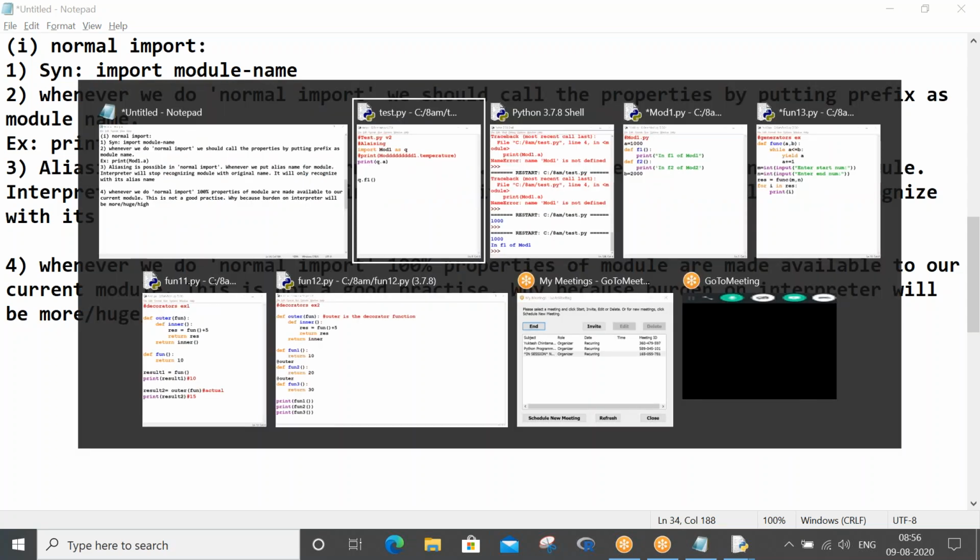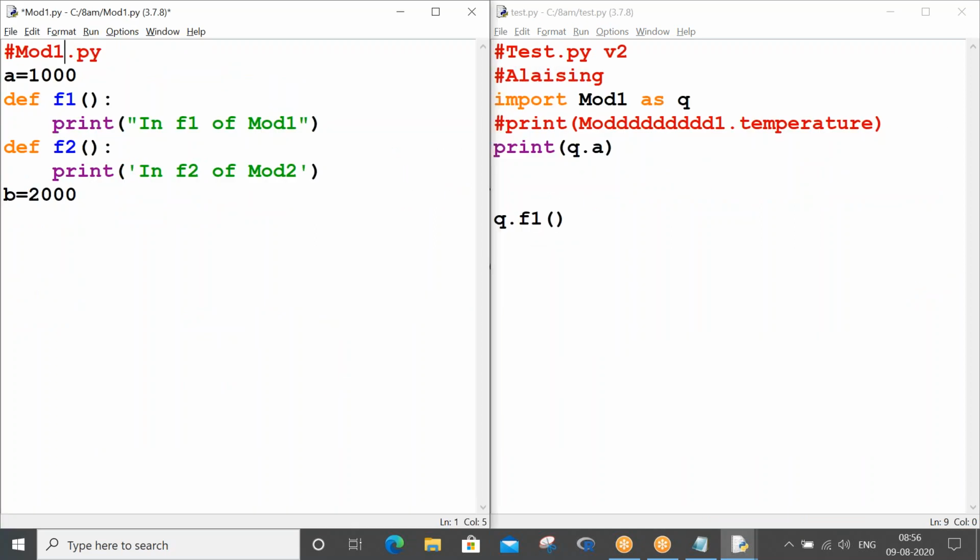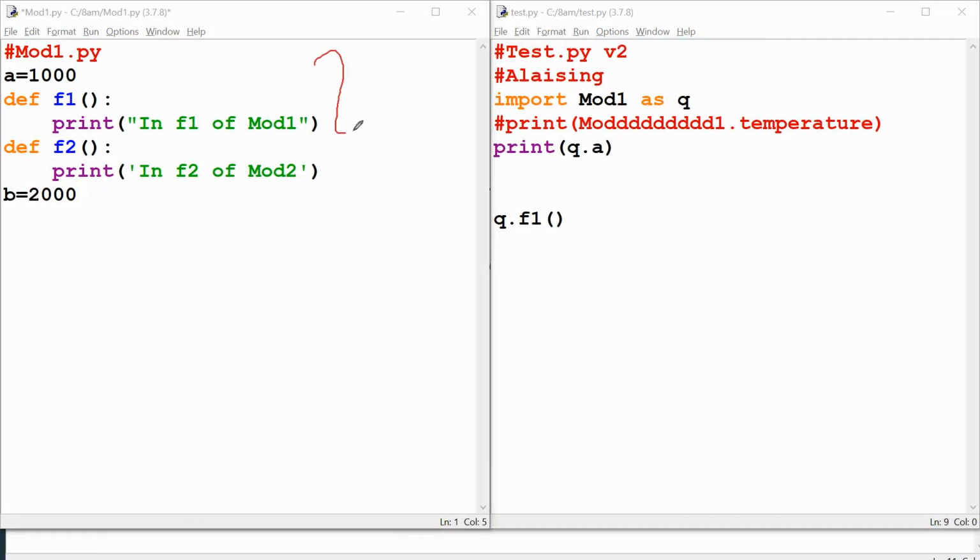So that's what I said also, right? Here, you have four properties. All four, I mean 100% of the properties, are made available for your program. But what is your project task?